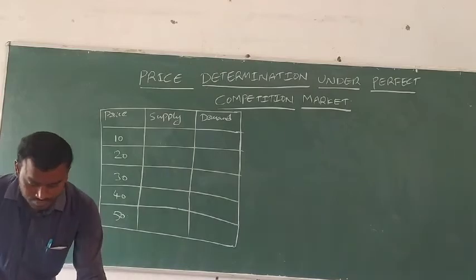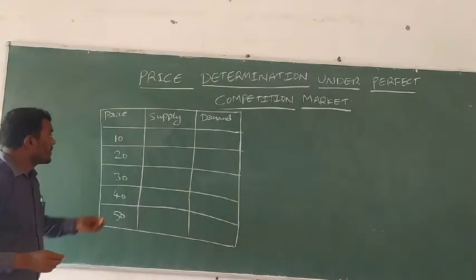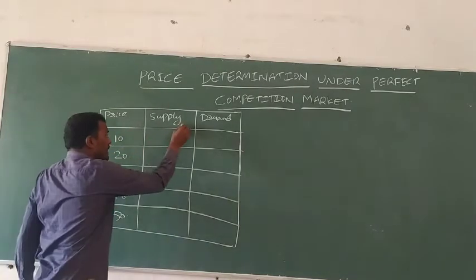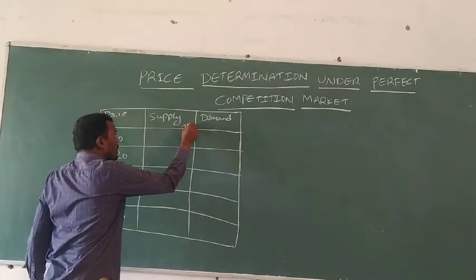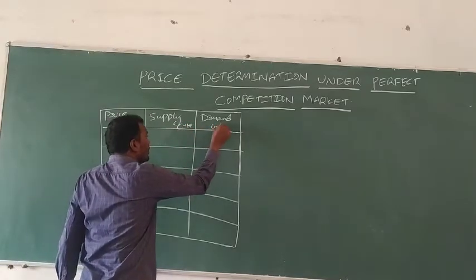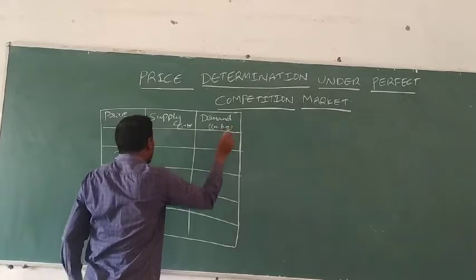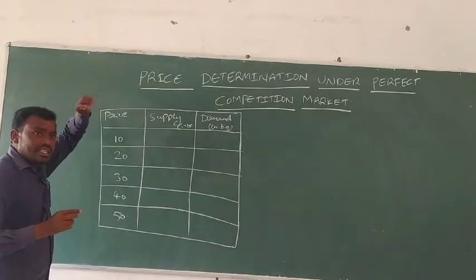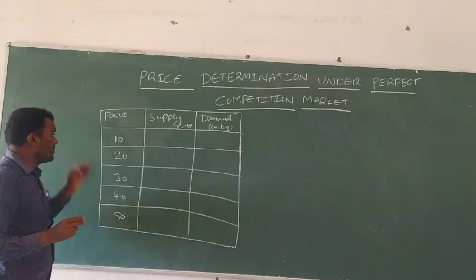Suppose supply is in kgs, and demand is also in kgs. Suppose 1 kg of tomato is equal to 10 rupees.